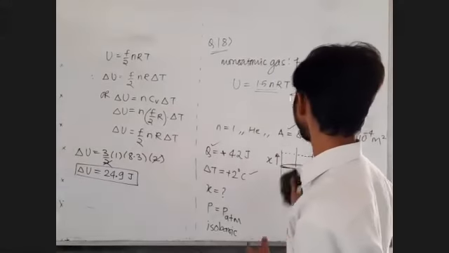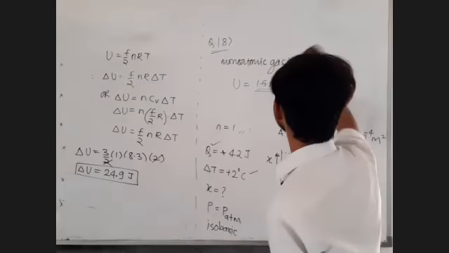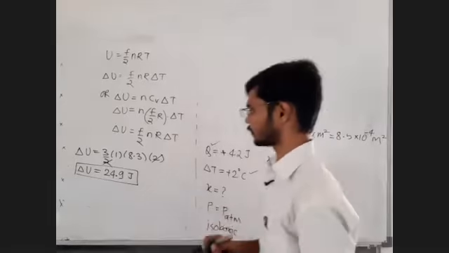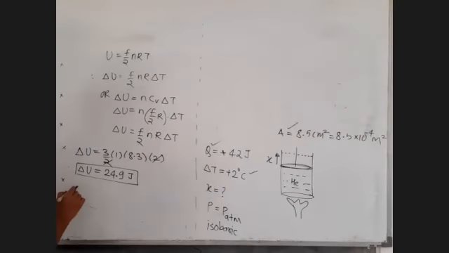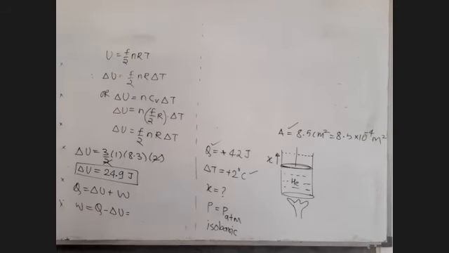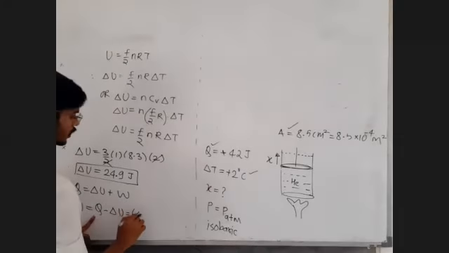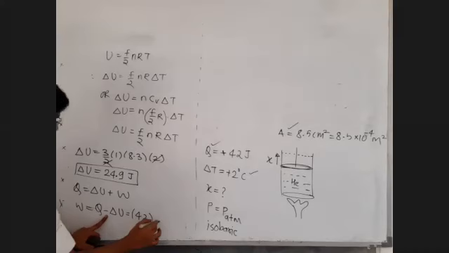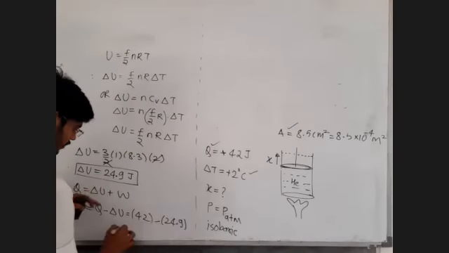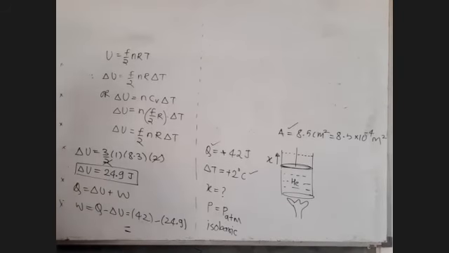Area is also given to us. Now let us try to find out the work done. Q is equal to delta U plus W. So W is equal to Q minus delta U. Q is equal to plus 42, minus delta U, which is 24.9. Someone just tell me this subtraction. How much does it come to?